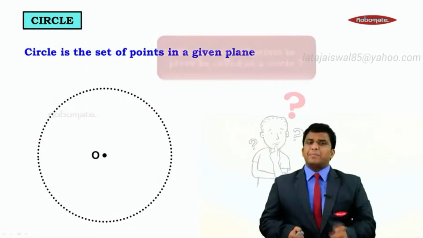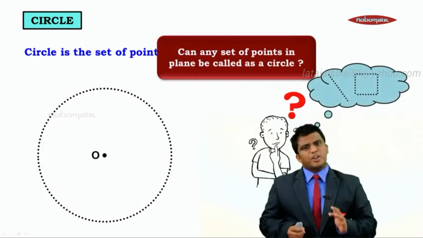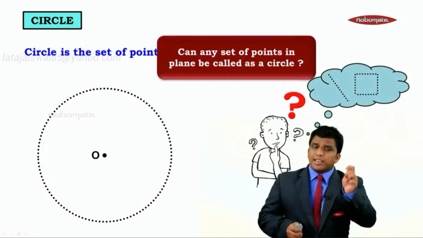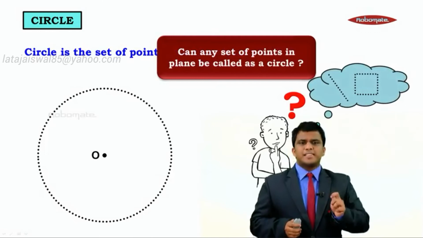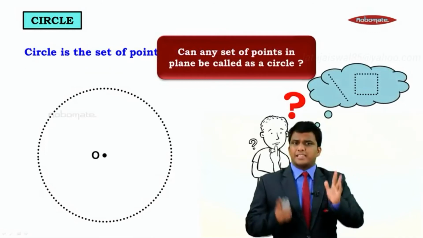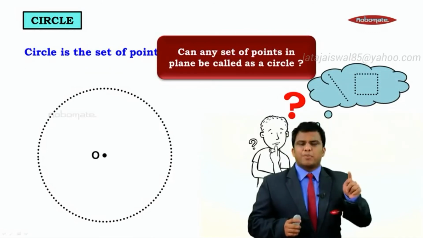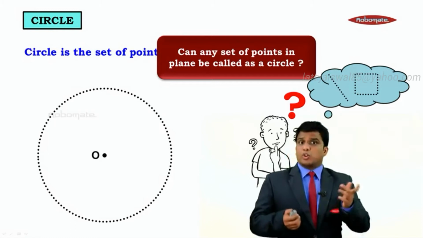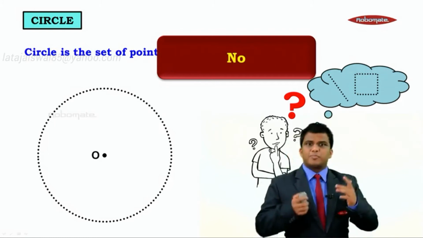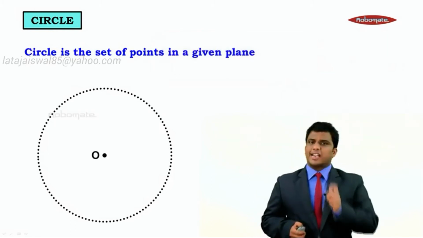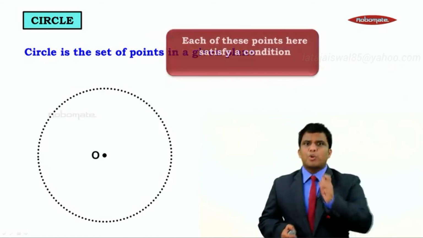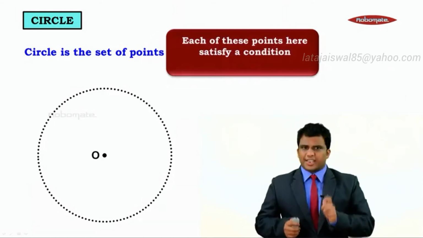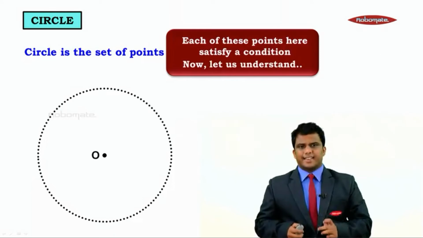Now, but tell me, can any set of points be called a circle? If you look at the screen, can we call this set of points a circle? The first set of points is a segment and the second set of points is a quadrilateral. So obviously we cannot call all sets of points a circle. So what is the special condition for these points? These points satisfy a special condition. Let us understand this condition.